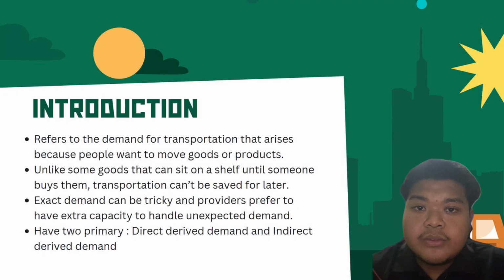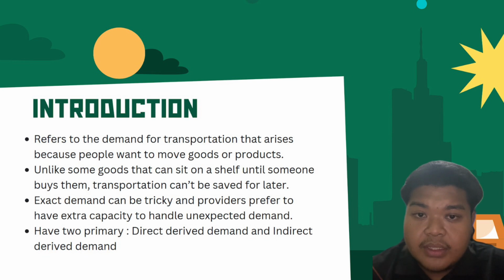Today I want to present about transport as a derived demand. Derived demand refers to the demand for transportation service that arises because people want to move goods or products. It's like a chain reaction. When there is a need for a product or service in one sector, it creates a demand for activities like production, resource extraction, and transportation, all connected to that product or service.